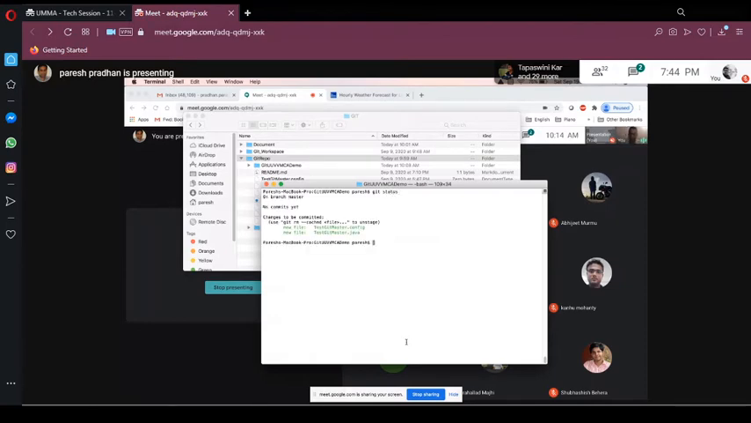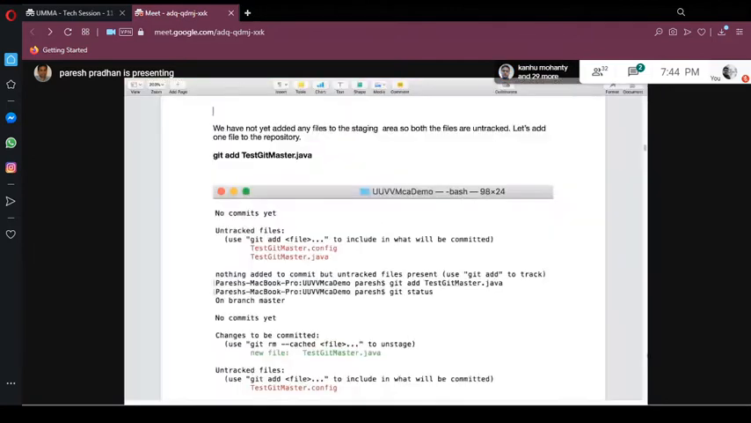Okay, so now we added this file to the repository. After that, the next command is git commit. We need to commit this file, once we added this file, right?